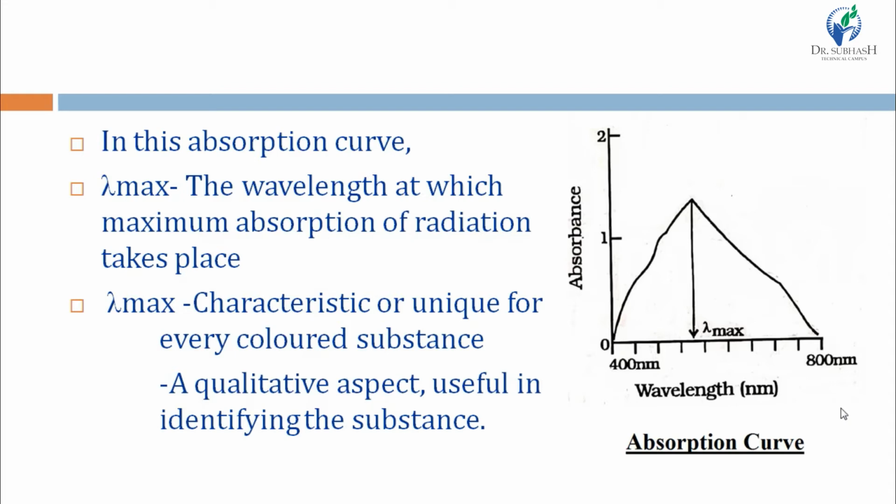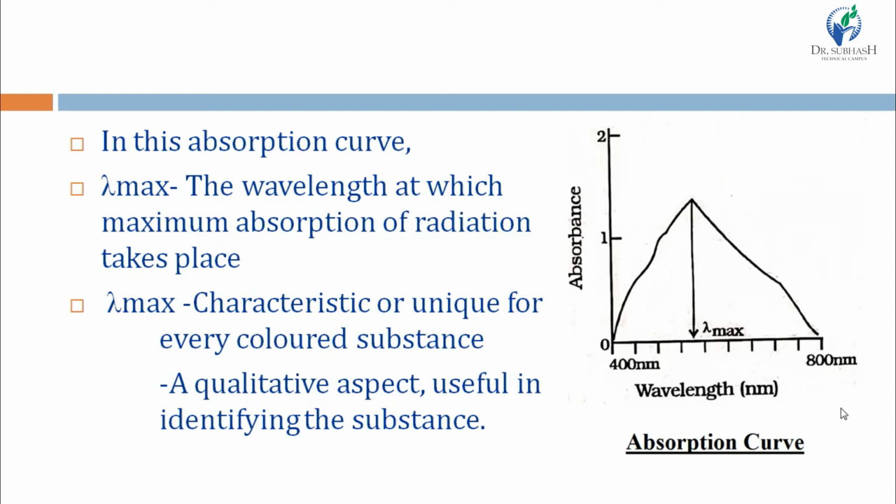Here see in the figure, students, lambda max is the point at which the absorbance is maximum. This is the absorption curve, the graph between absorbance and wavelength.